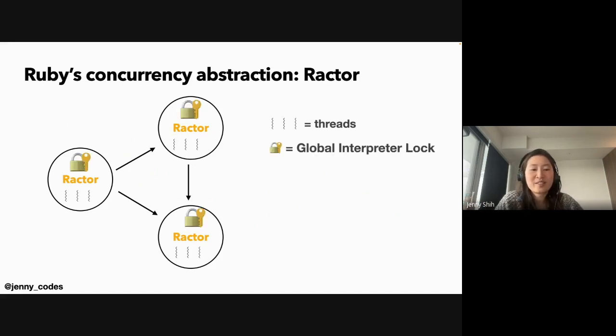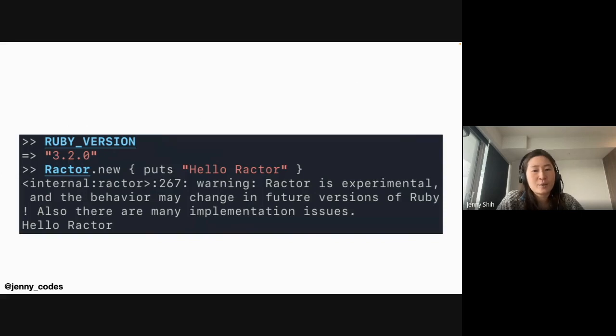And each Ractor has a clear boundary and its own interpreter lock instead of just one global lock. So now the Ractors can run concurrently of each other while still guaranteeing that the code inside each Ractor runs sequentially. As of Ruby 3.2, Ractor is still flagged as experimental, but it's very exciting to see its development in the future.